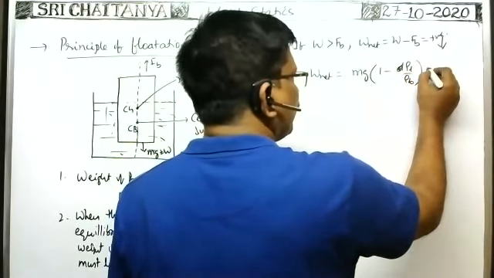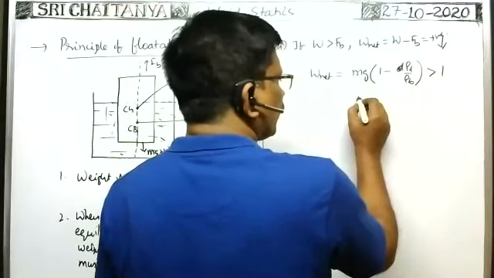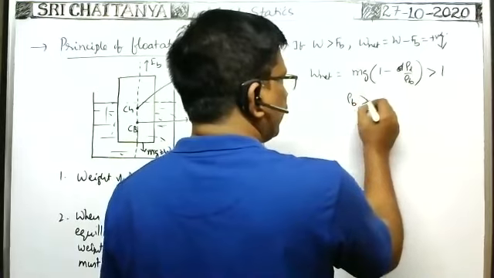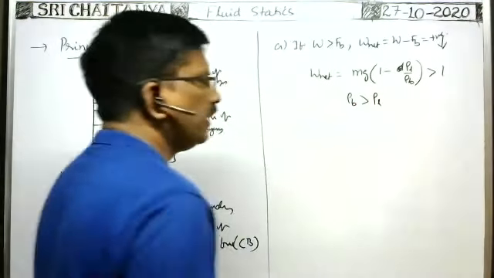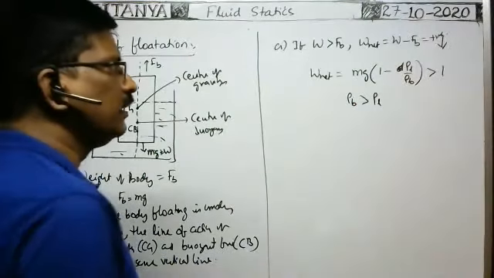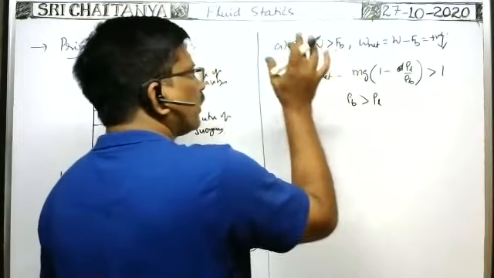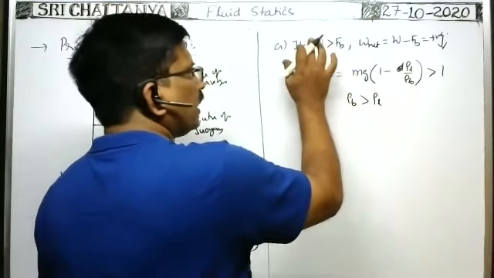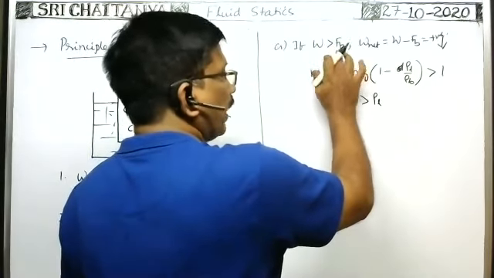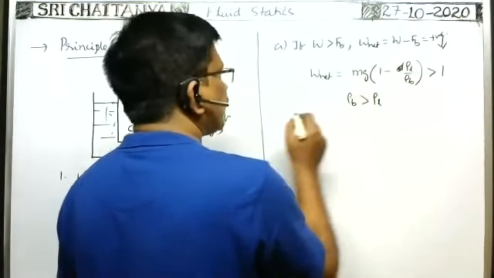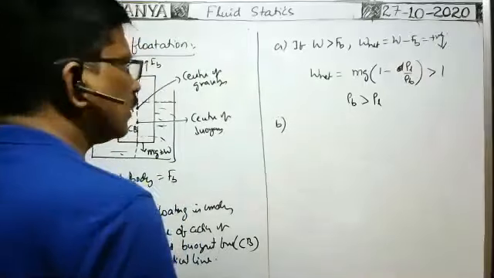As it is greater than 1, definitely the density of the body is greater than the density of the liquid. This positive value, (rho b minus rho L) by rho b, is positive means rho b is greater than rho L, no? So the apparent weight of the body is positive whenever the weight of the body is greater than the buoyant force acting on it. In that case, the density of the body must be greater than the density of the liquid.